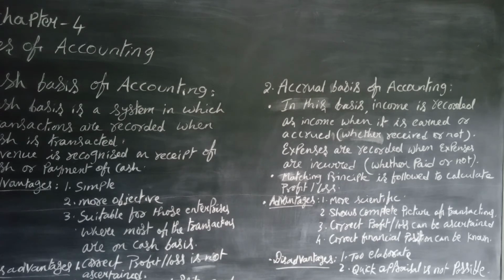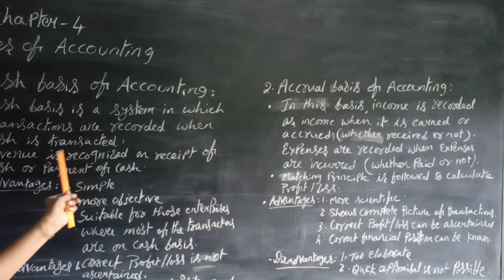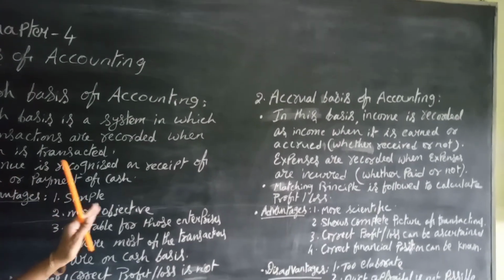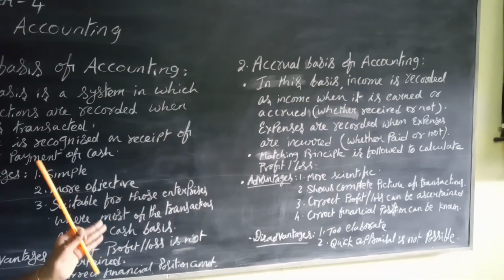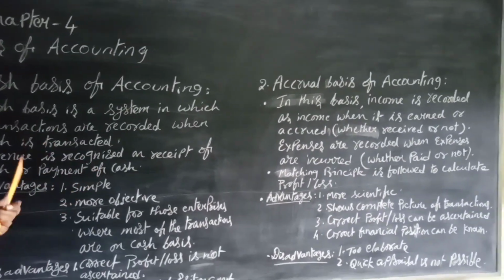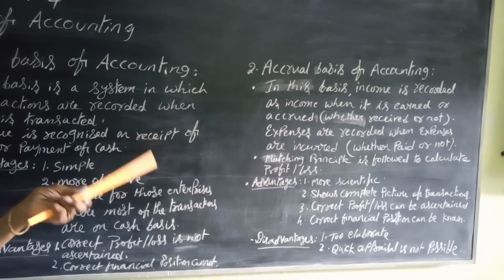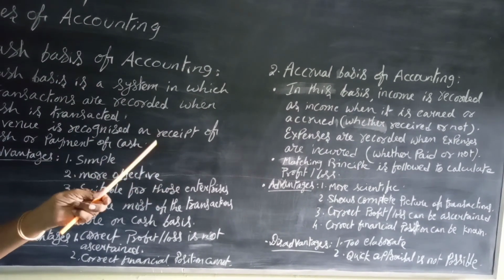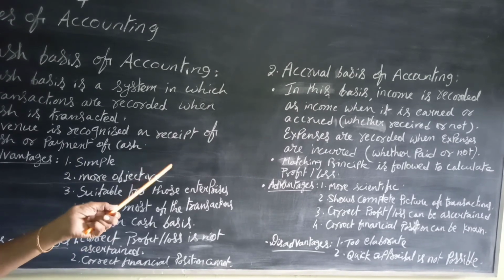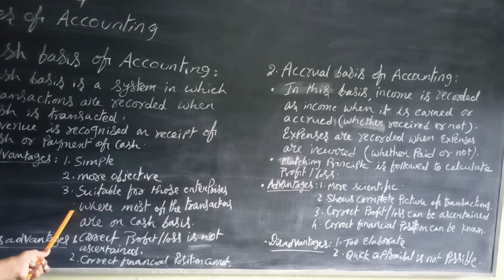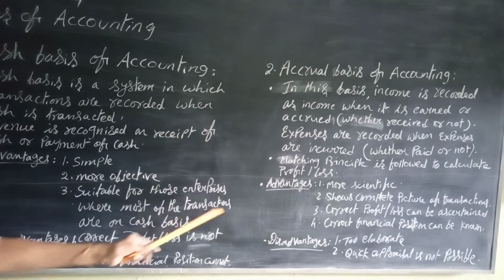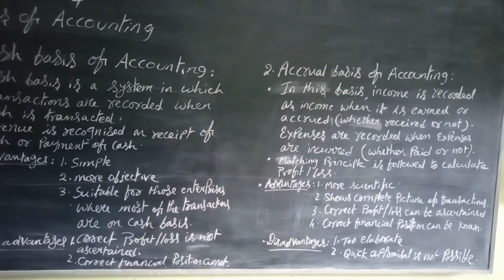This is about the accrual basis of accounting, the meaning of both the systems and the advantages and disadvantages of both. On the basis of this study, we can go for a comparative study of these two bases. So cash basis, only cash transactions are recorded. Accrual basis, both cash as well as credit transactions are recorded. Under accrual, we can get the accurate profit and loss. Under cash, we cannot know the accurate profit or loss. Here, the correct financial position cannot be known. Under accrual, the correct financial position can be known.